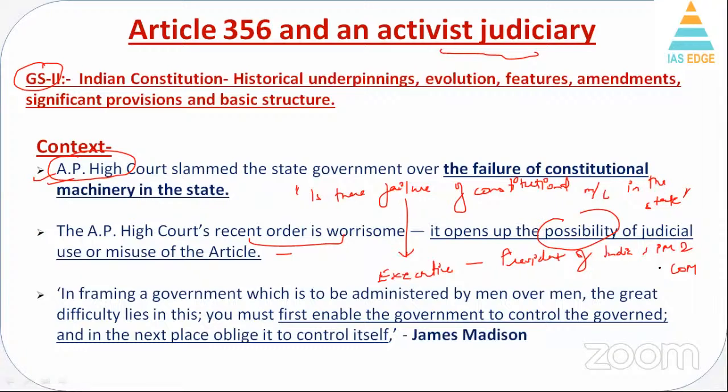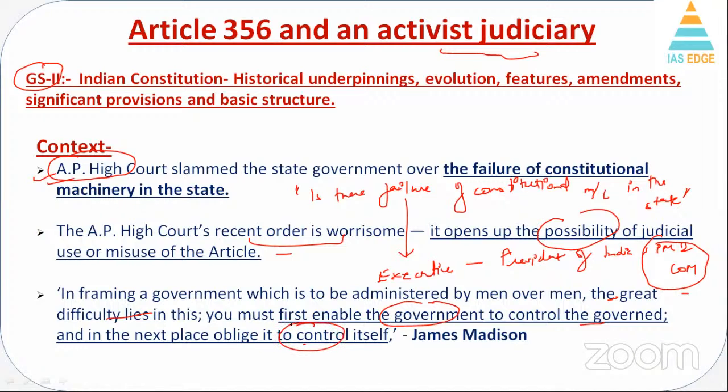So ये failure of the state government के अंडर में, but remember who can check this? The President of India. And it is not so simple. And if that has to be removed, again, there is a whole historical background. So let's understand. There's a saying by James Madison: in framing a government which has to be administered by men over men, the great difficulty lies in this: you must first enable the government to control the governed, and in the next place, oblige it to control itself.